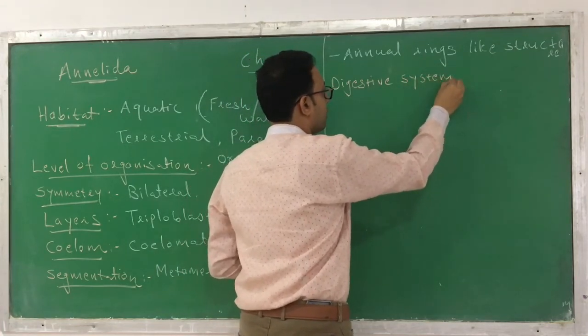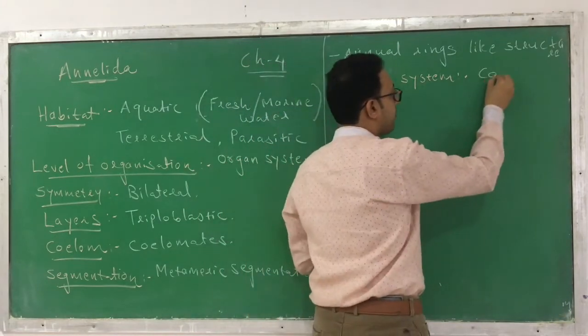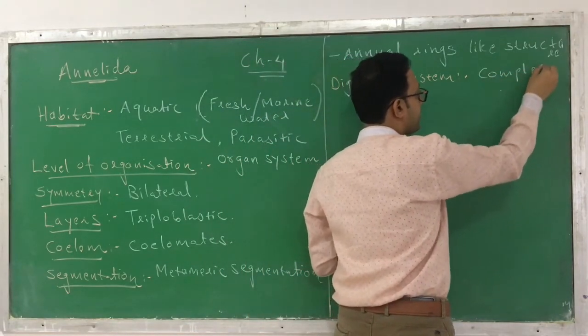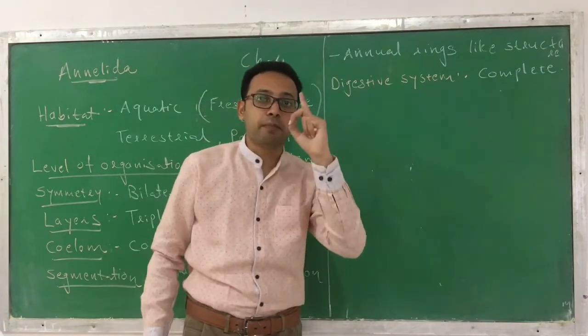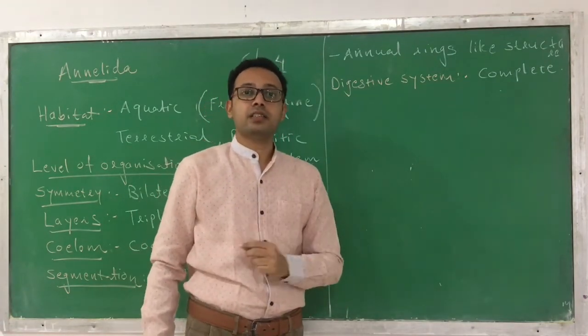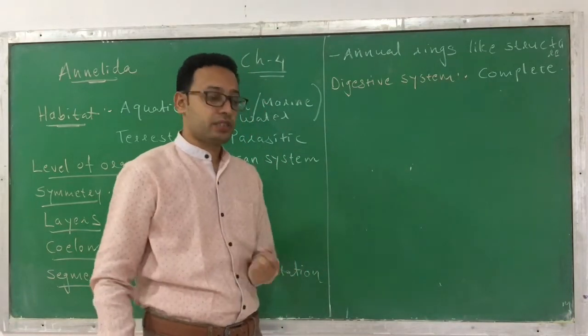Okay. So in this phylum Annelida, the digestive system is a complete digestive system. That means here it has two openings. One is the mouth and the second one is the anus in the digestive tract. So that's why it's called a complete digestive system.